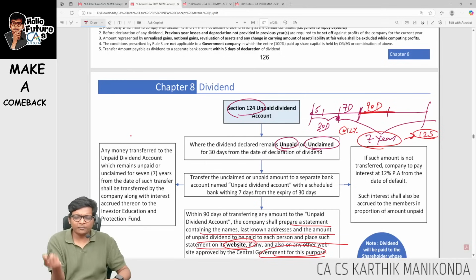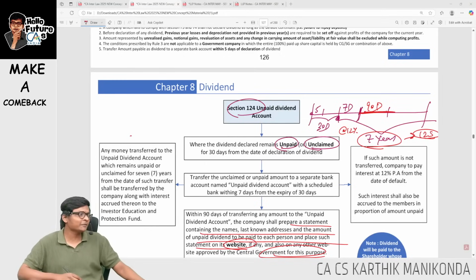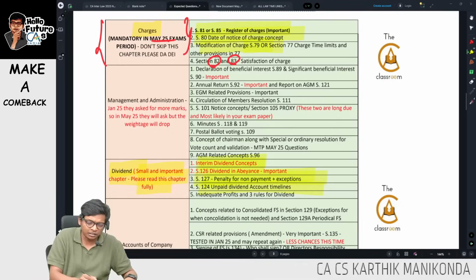And within 90 days of money coming into the unpaid dividend account, I'll prepare a statement with all the last known addresses, etc. This is section 124, unpaid dividend account. Next, the last one, inadequate profits and 3 rules for dividend.